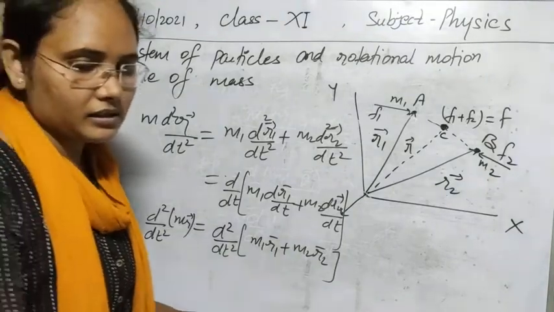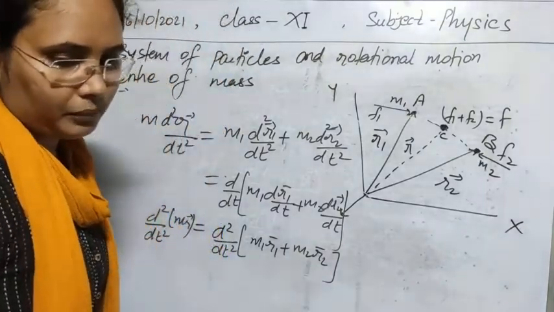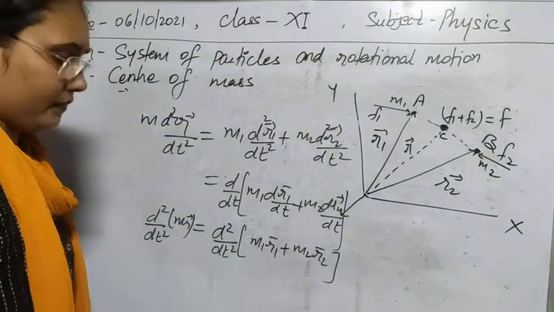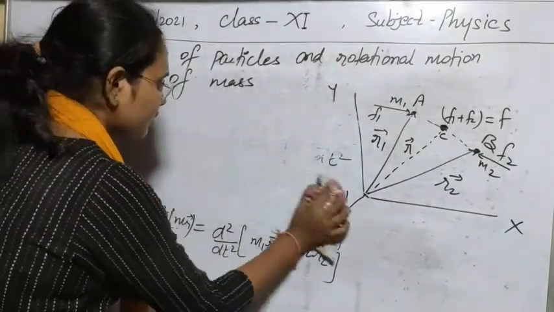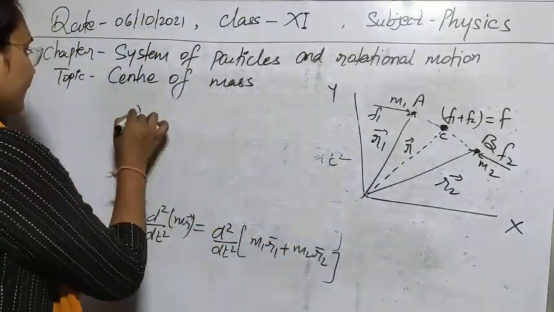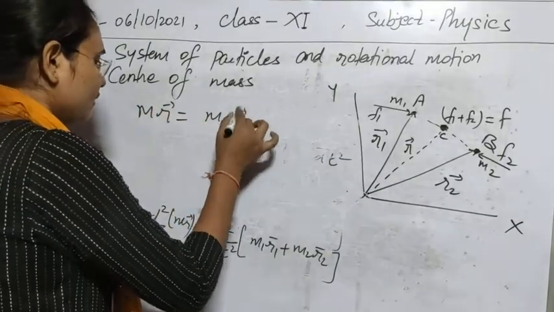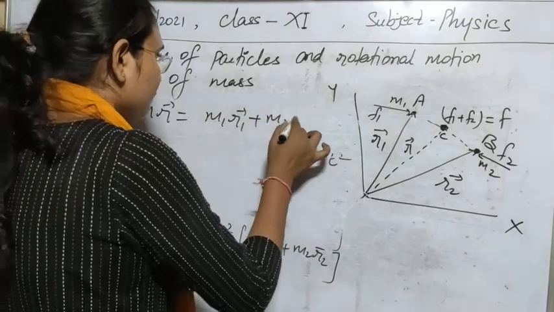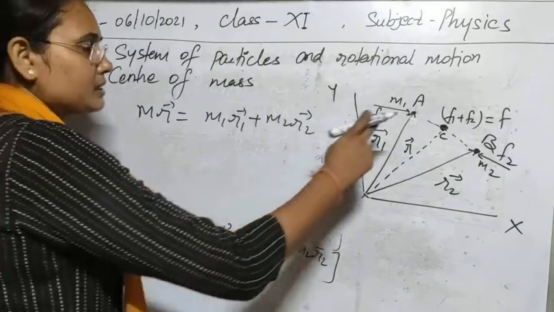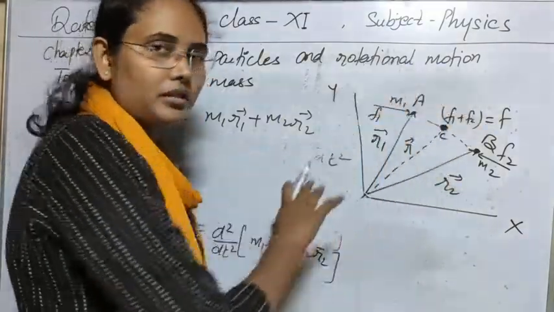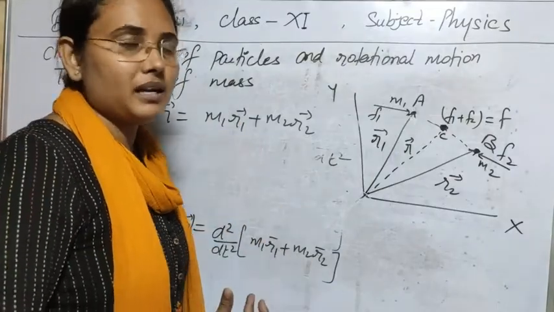Let's see this component now. Finally, we can write this as m r, which is m1 r1 plus m2 r2. And as we know, m is the mass of the center of mass, that is the summation of the masses of all these points.